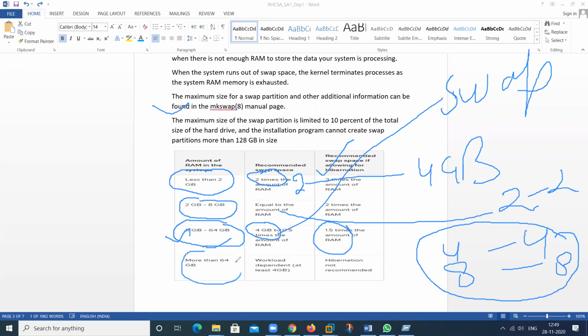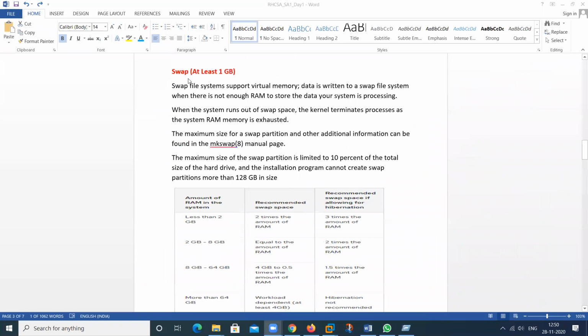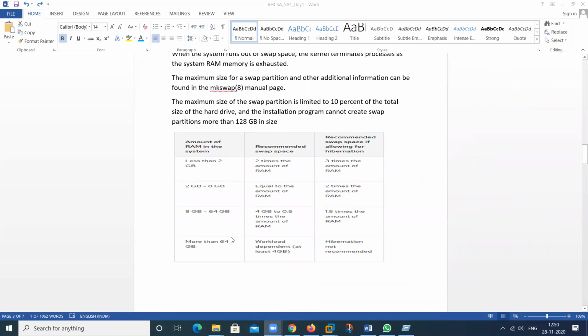If we have more than 64 GB of RAM in the system, 4 GB is sufficient, but it is not recommended for hibernation mode. Because you have sufficient RAM, you don't need to use swap memory, but 4 GB is sufficient. So this is the information regarding the swap partition, how much space we can assign for the swap.